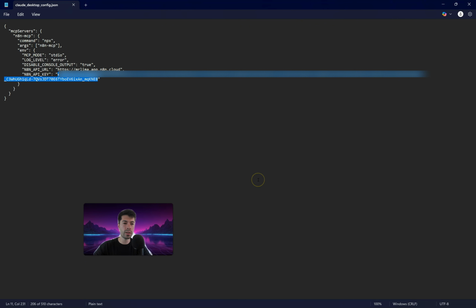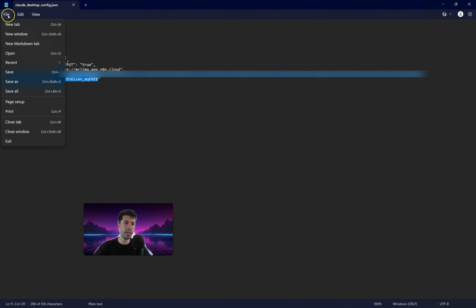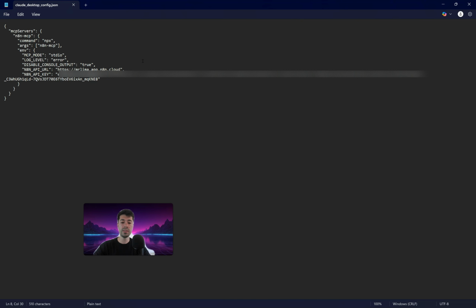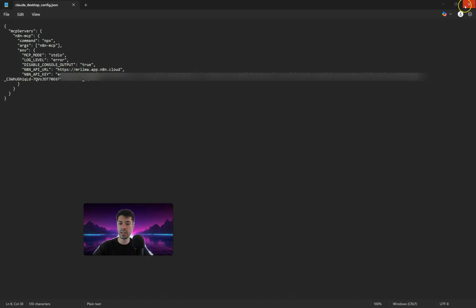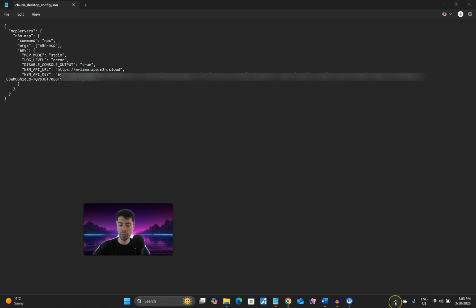Okay, copy your key here, then press Ctrl S, or just come to here and click on save, so you save the file. Once you do that, you need to go back to Claude Desktop, close it, and make sure that you also fully close the app. In my case here, I'm using Windows, so I need to click here on the taskbar, then I need to come here, right click and click on quit.